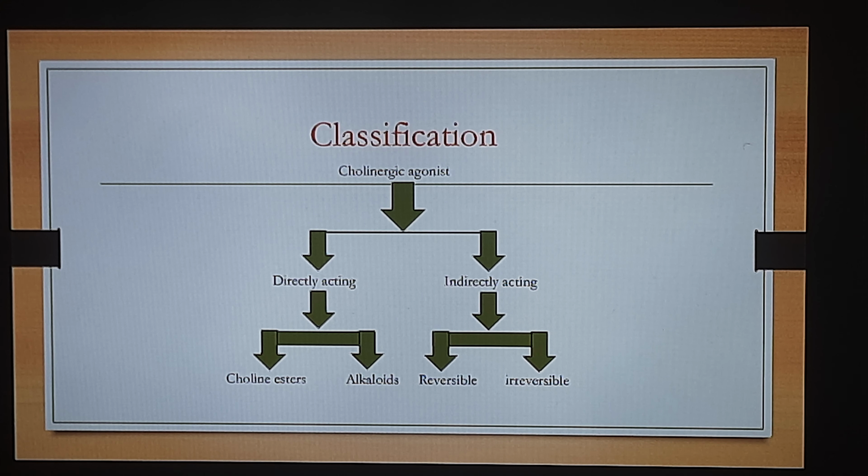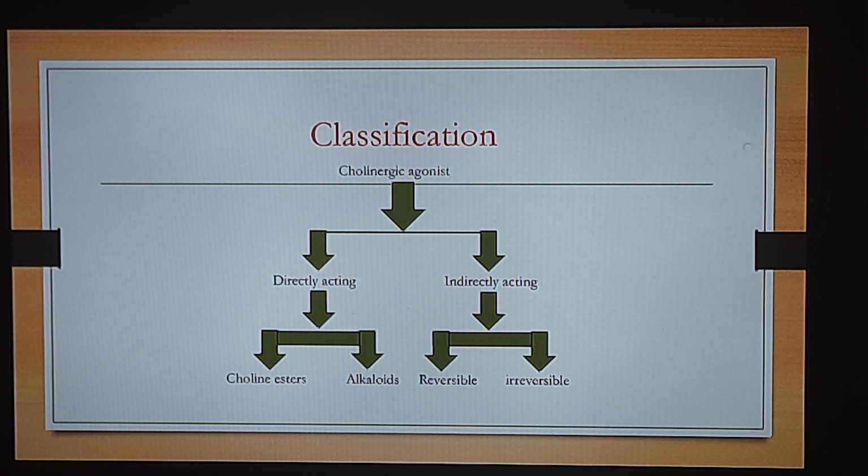In our today's video lecture, we are moving on with our next important element, and that is known as indirectly acting cholinergic receptor agonist. When we talk about the indirectly acting cholinergic receptor agonist, we can further classify this into two important categories.